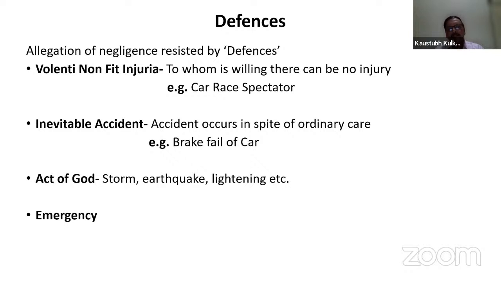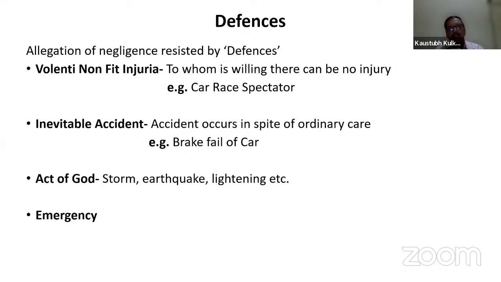Here I have given one simple example of brake failure of a car. Now, Mr. ABC has taken all the precautions for maintenance of his car. He has done his maintenance, and he has proof, a bill from the garage or the showroom, that two days back he did all the maintenance of the car. Still, the brakes failed while the car was running, and due to this the accident occurred. One person is injured due to that accident.